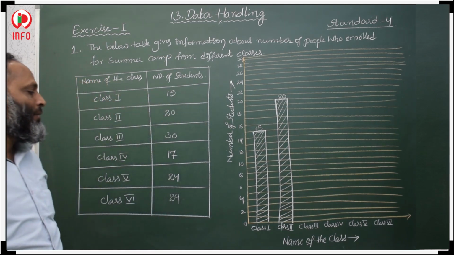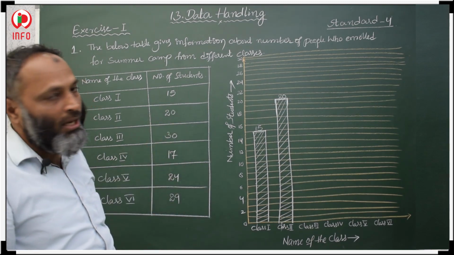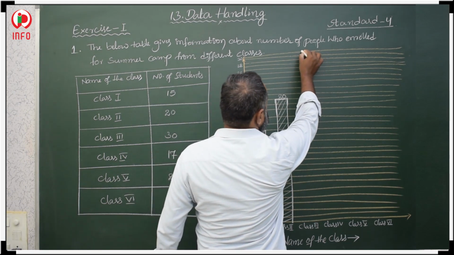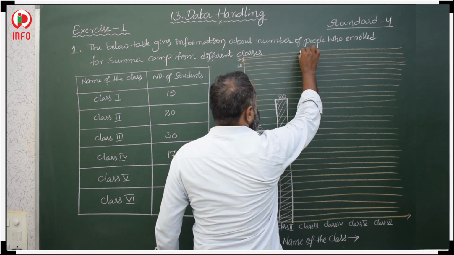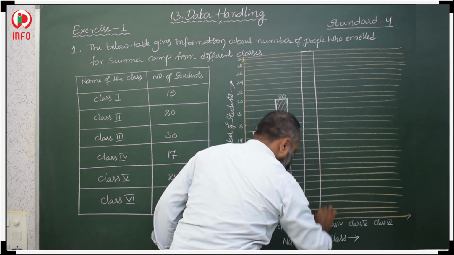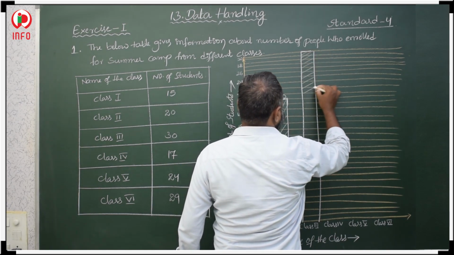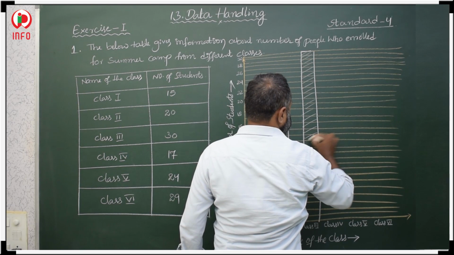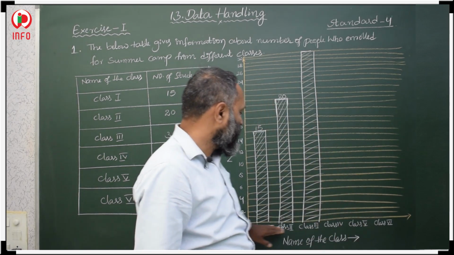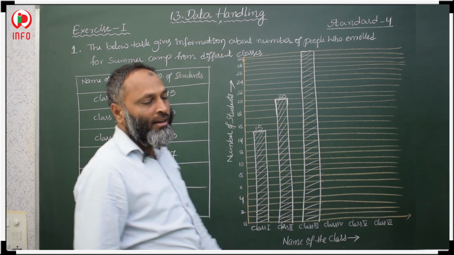Then after that, class 3. Class 3 has the highest number of students enrolled. Where is 30? Here the last topmost line is 30. So from here we should take a bar on class 3. We should take classes on the horizontal line, and number of students on the vertical line.